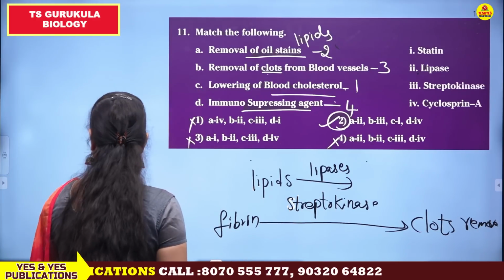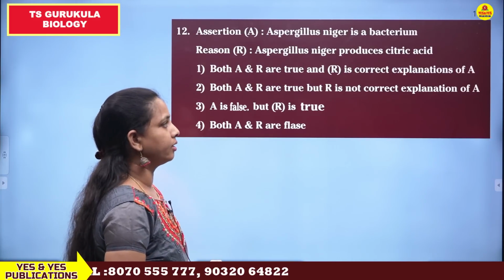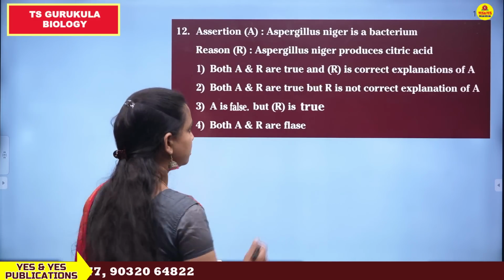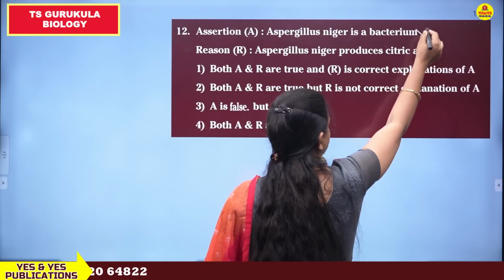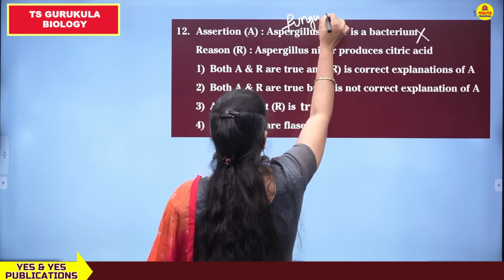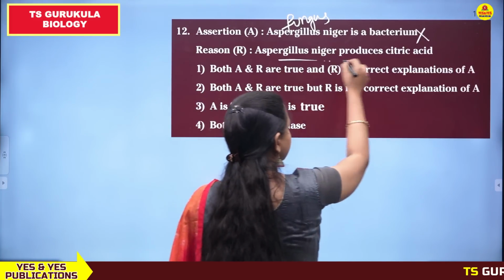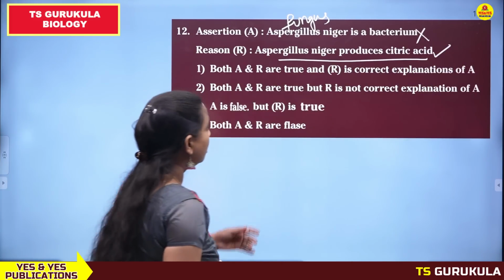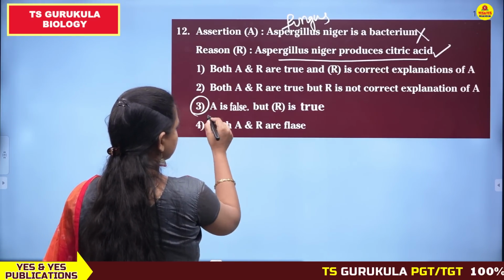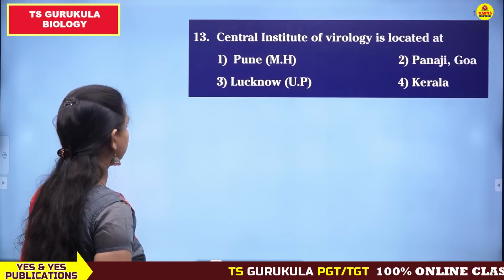Okay, now let us move to the next one. Assertion: Aspergillus niger is a bacterium. See here, Aspergillus niger is a bacterium. No, this is false. Aspergillus niger is not a bacterium, it is a fungus. And Aspergillus niger produces citric acid. Yes, it produces citric acid and that is a true statement. So A is false, R is true. Third one is correct.